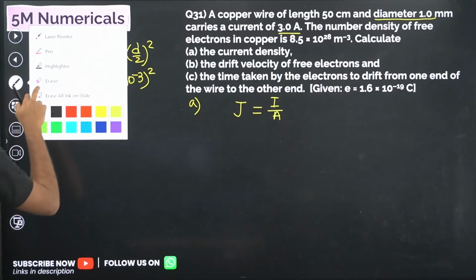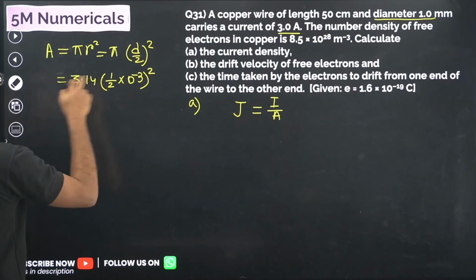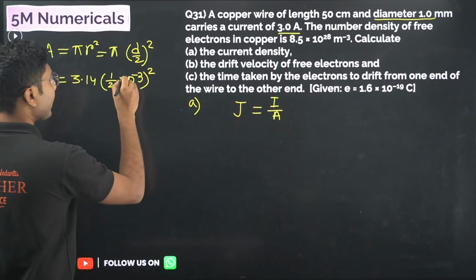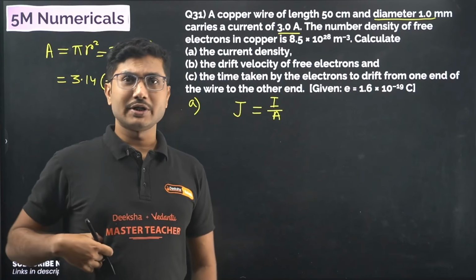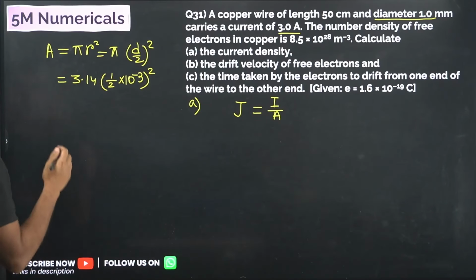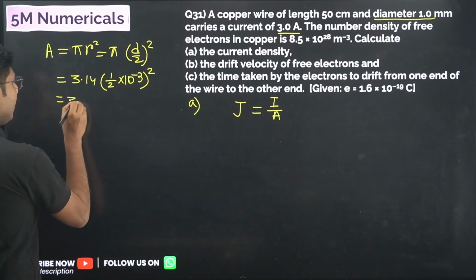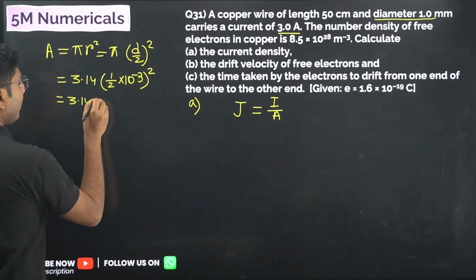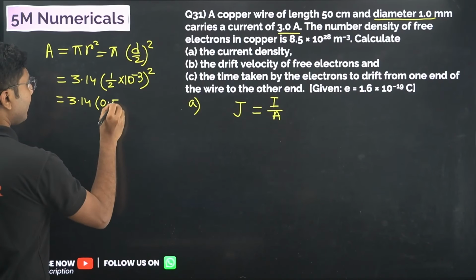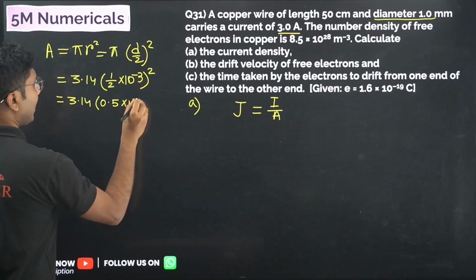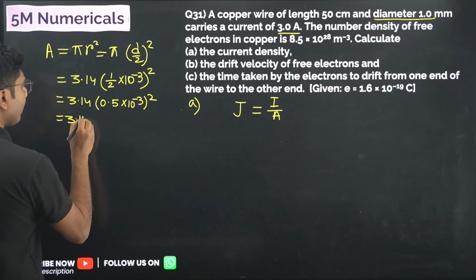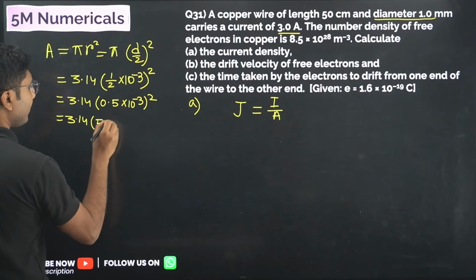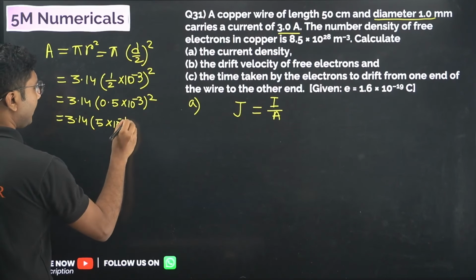The main problem that students face is that the question is easy, but they forget to change the unit. So every time you are solving, you have to change the unit. So it will be 3.14 into 0.5 into 10 to the power of minus 3 whole square, or 3.14 into 5 into 10 to the power of minus 4 whole square.